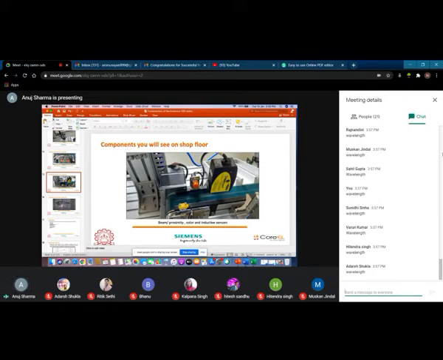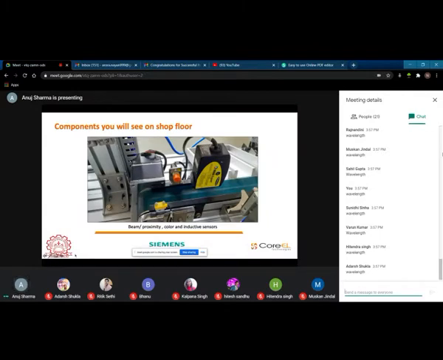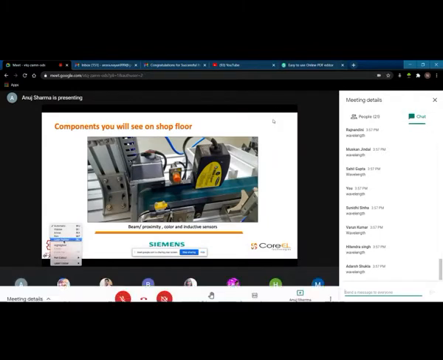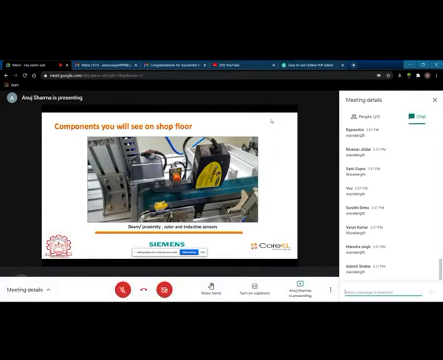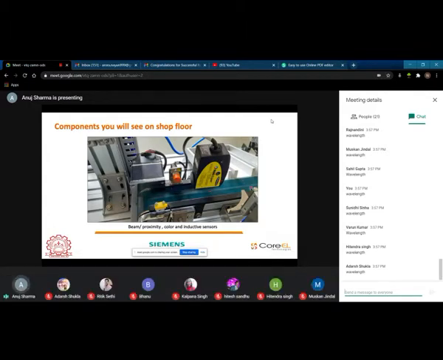Just let me use a laser light. Yeah, so you can see this is your sensor. It will actuate the pneumatic cylinder, okay, which will transfer the blue workpiece into this chute. Okay, and this sensor will actuate only when blue color is there. Okay, when blue color component is going to be there.